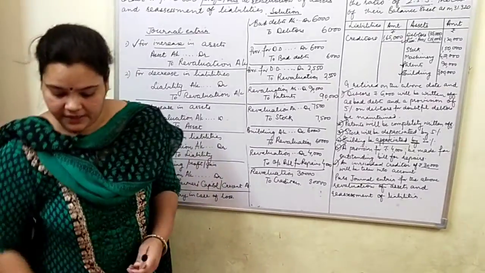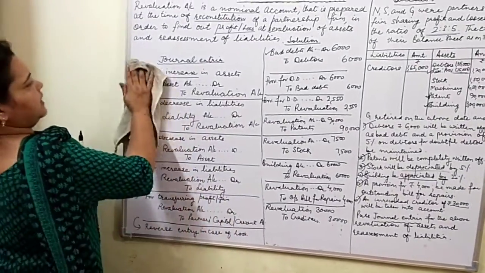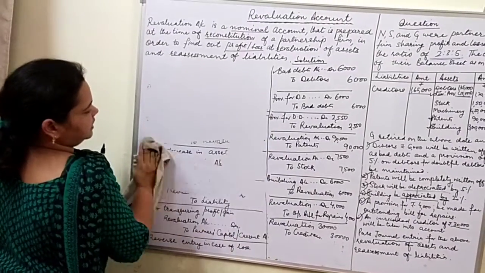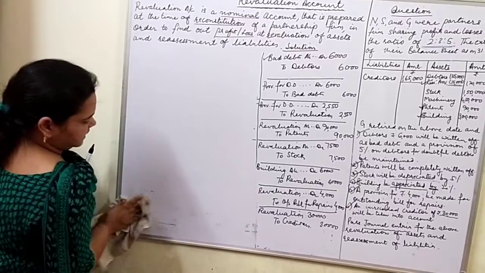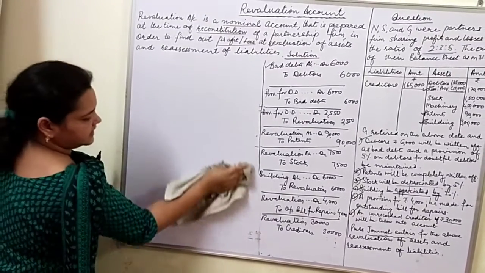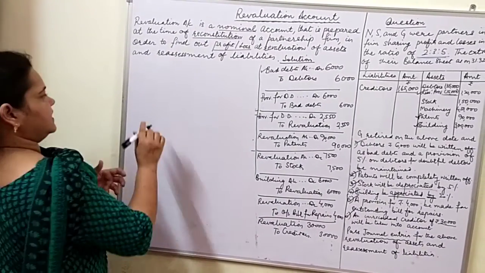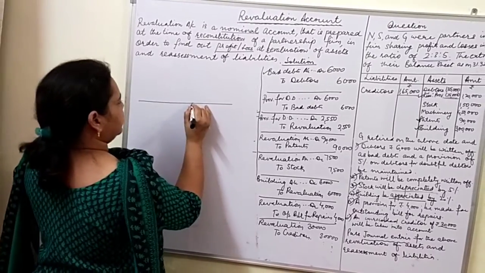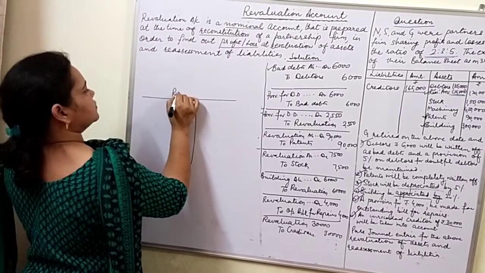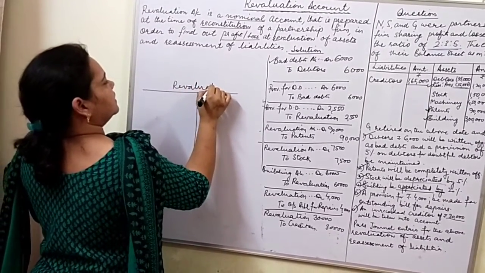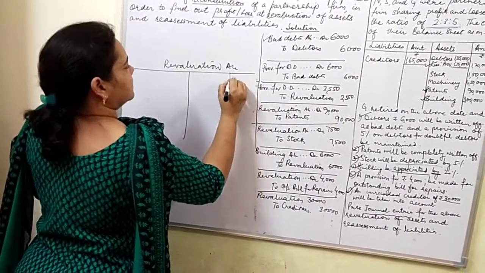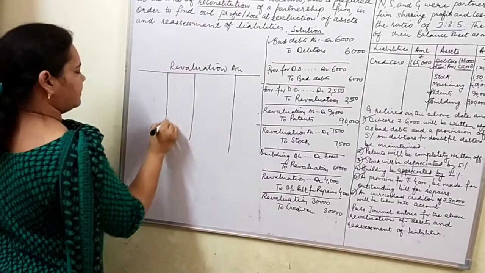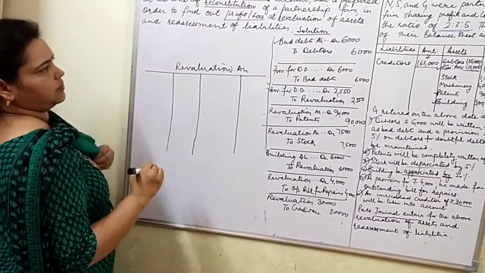Now we will roughly prepare our revaluation account in order to find out profit or loss at the time of revaluation of assets and reassessment of liabilities. I am doing the rough work here. Since we are asked only with our journal entries, so I am doing it as a rough work. And with this we will practice revaluation account.